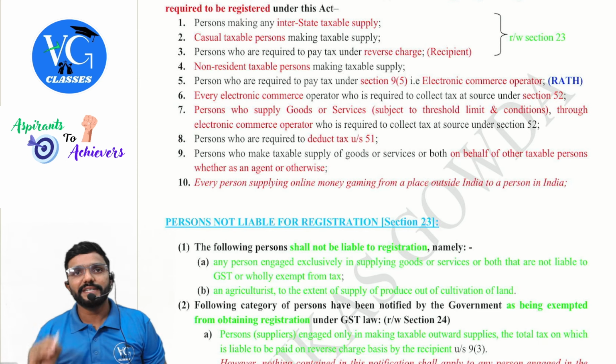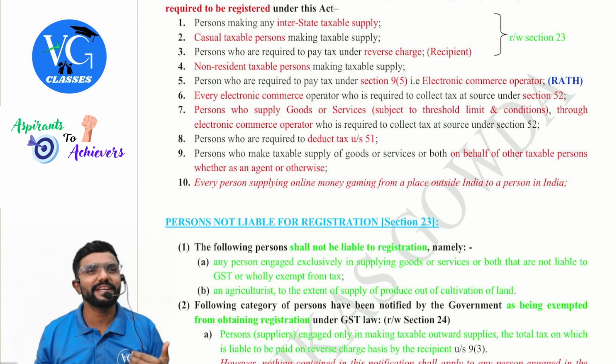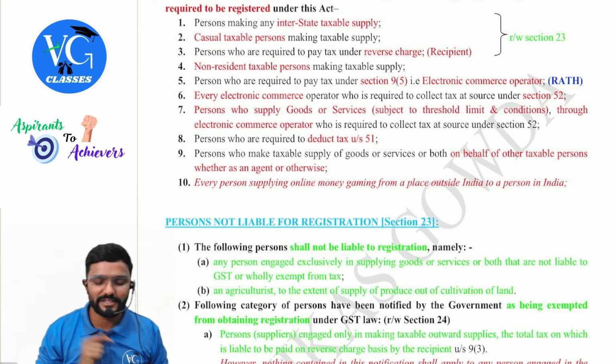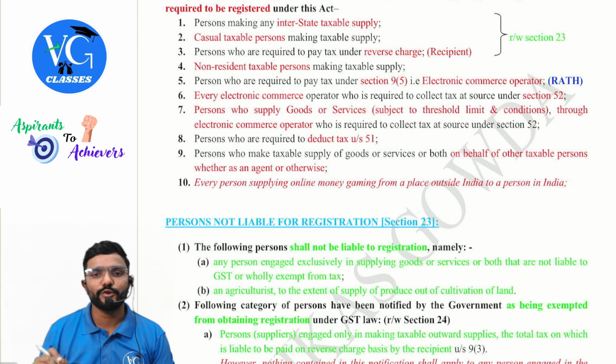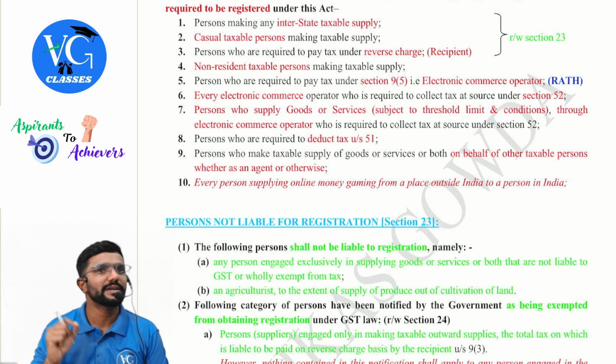Persons who are required to deduct TDS. TDS deductor and TCS collector, they are playing around with government money. They are collecting or deducting on behalf of government. So they should take registration mandatorily. Yes. Next. Ninth, a person who makes taxable supply of goods or services or both on behalf of other taxable person, whether as an agent or otherwise.